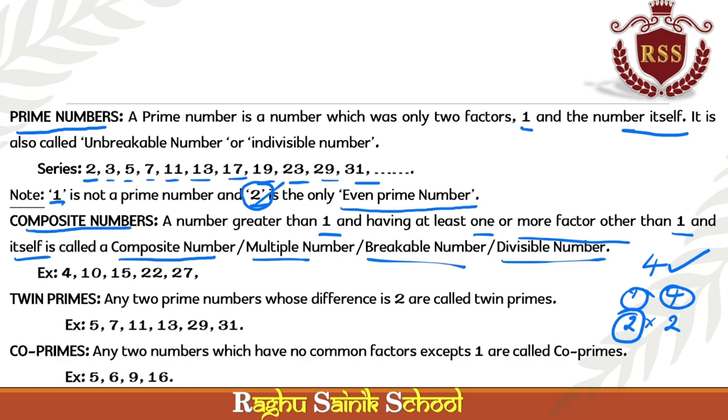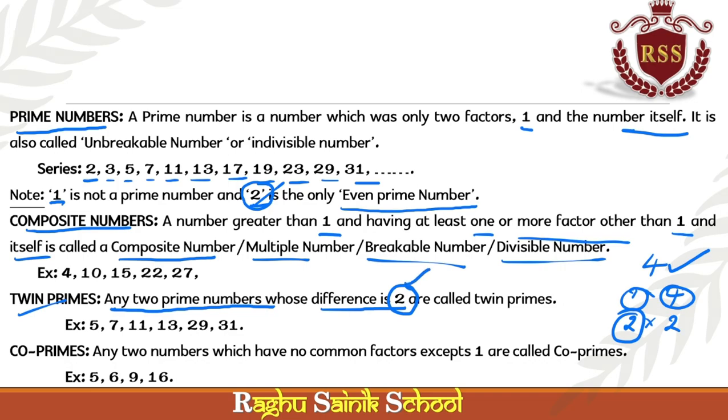Next, twin prime numbers. What are they? Any two prime numbers whose difference is 2. Very important. Twin prime numbers means two prime numbers whose difference is 2.